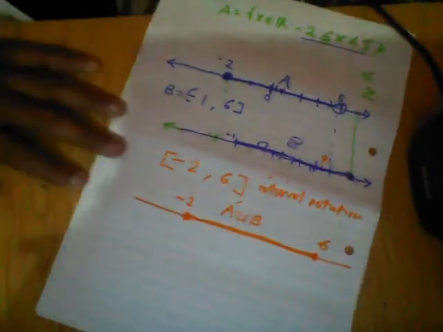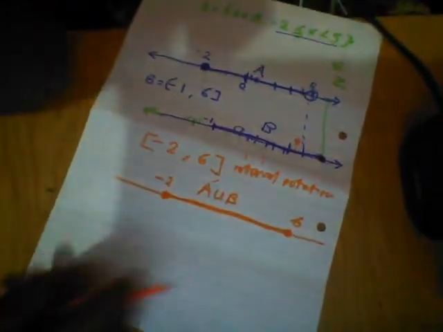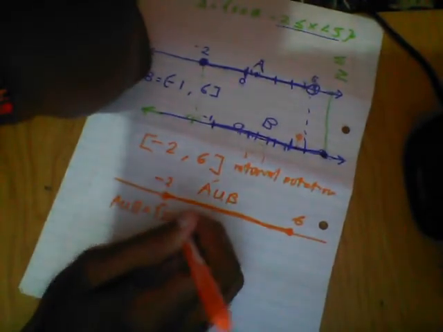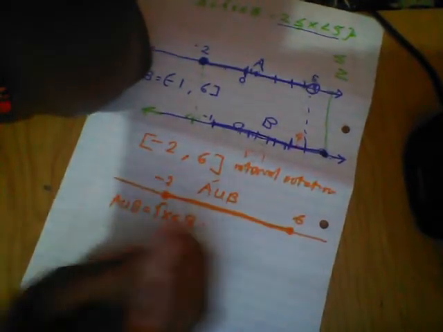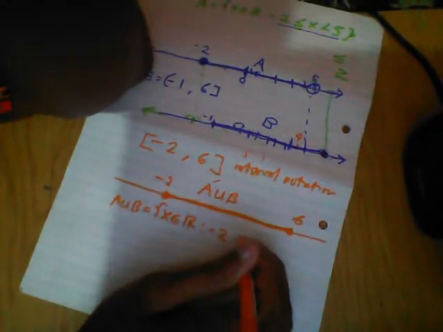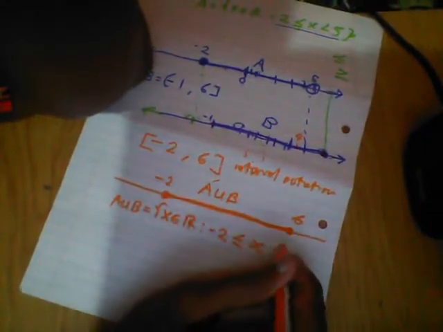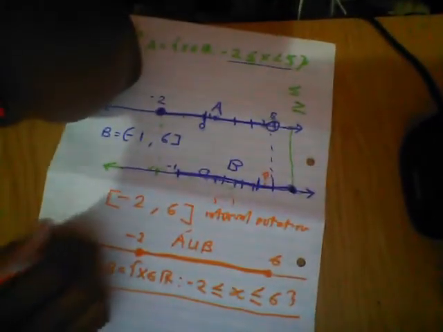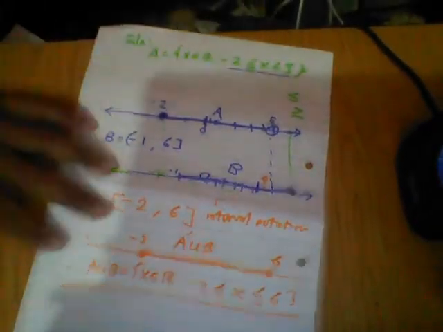That's it. Set builder notation. Okay, so the set builder notation, say A union B equals X, an element of the real numbers, where it starts from -2, including X, including also 6. That should be set builder notation. This is set builder notation, number line, and this is interval notation.